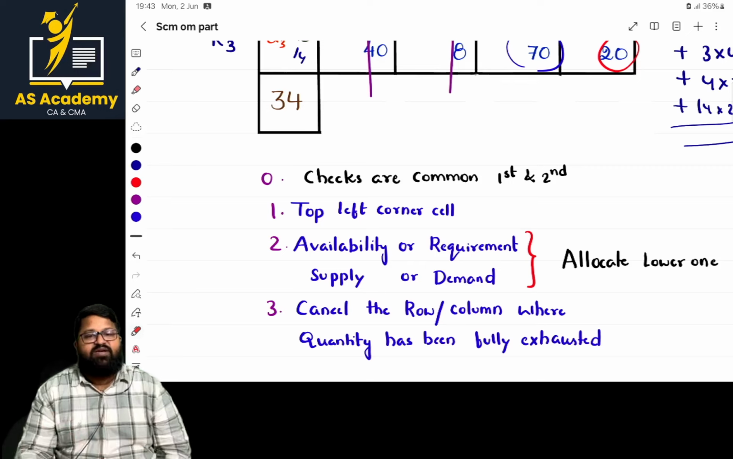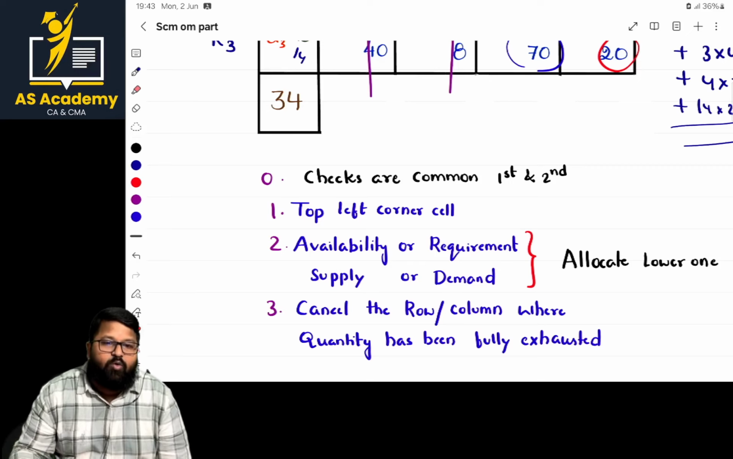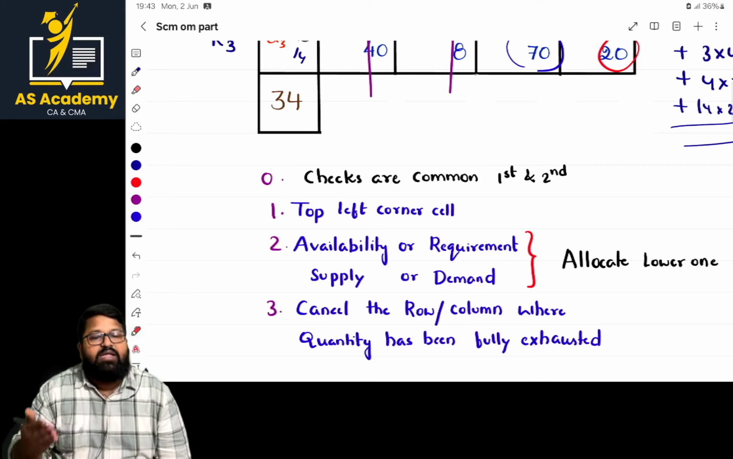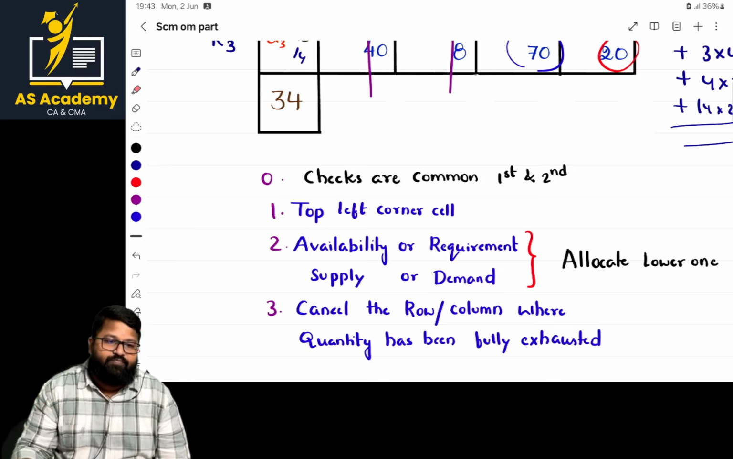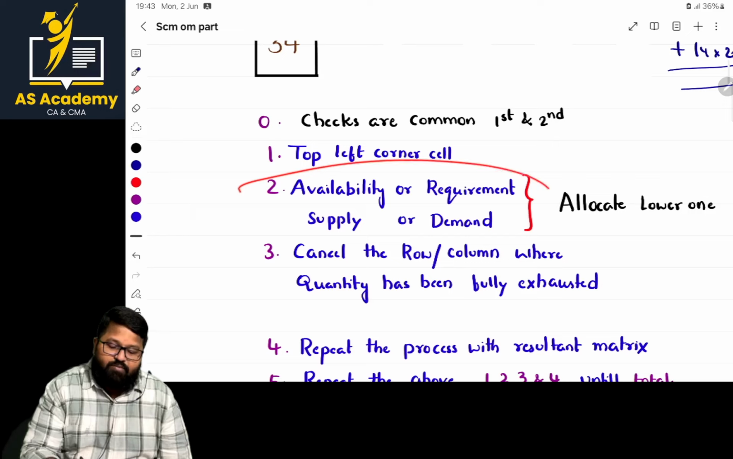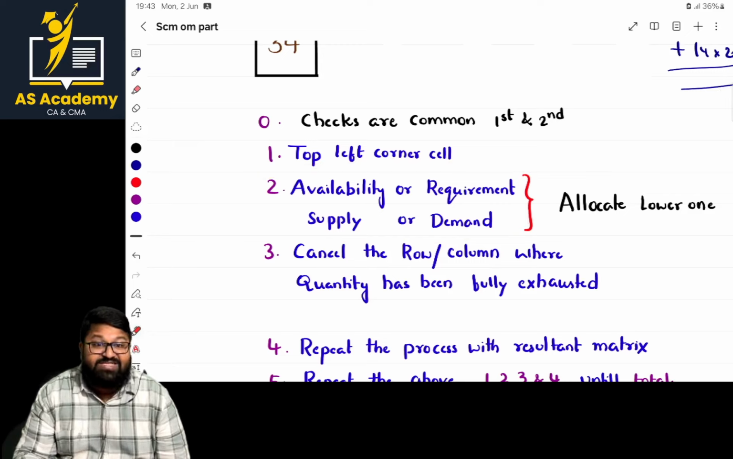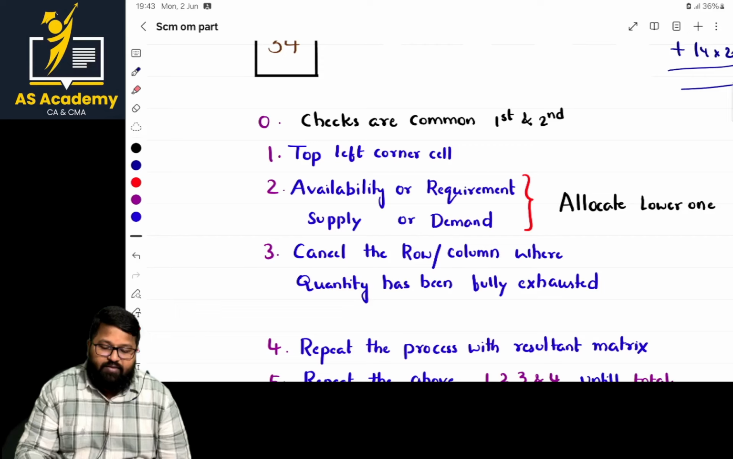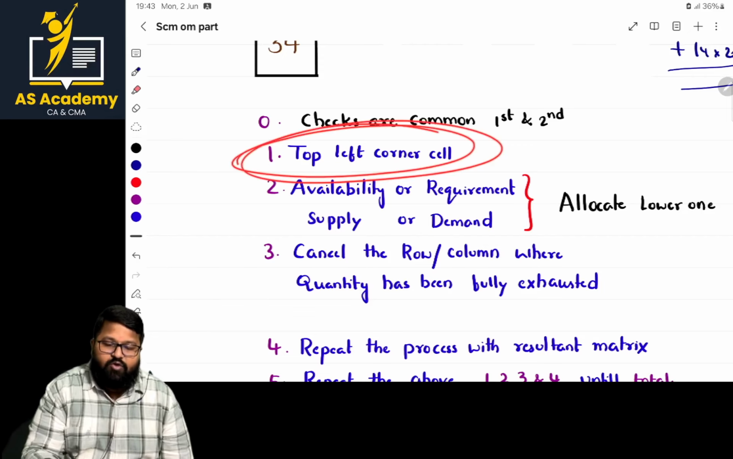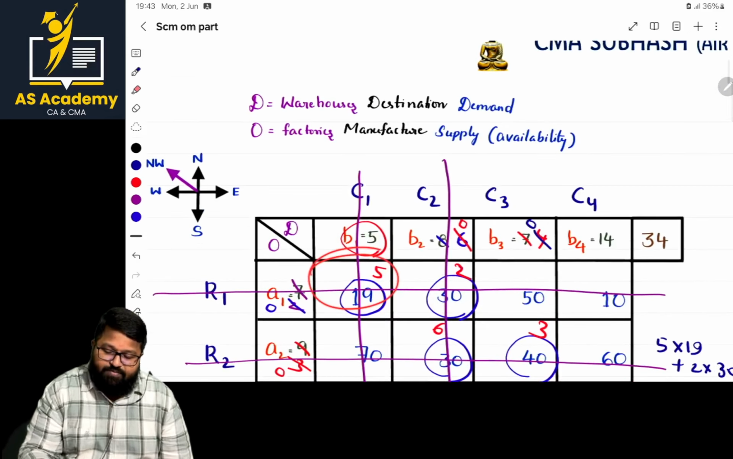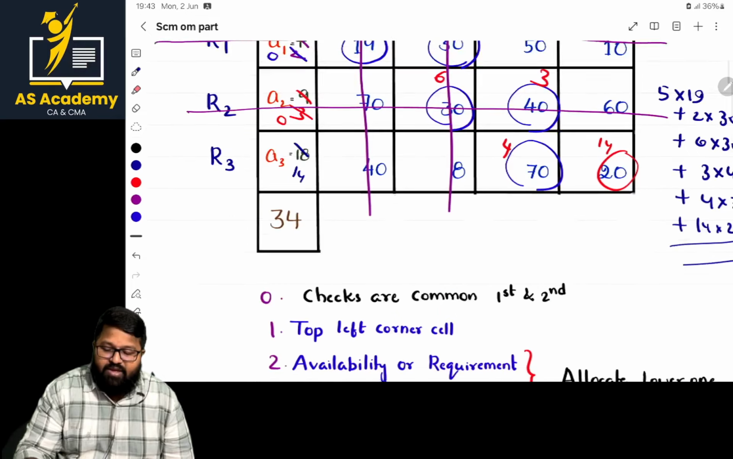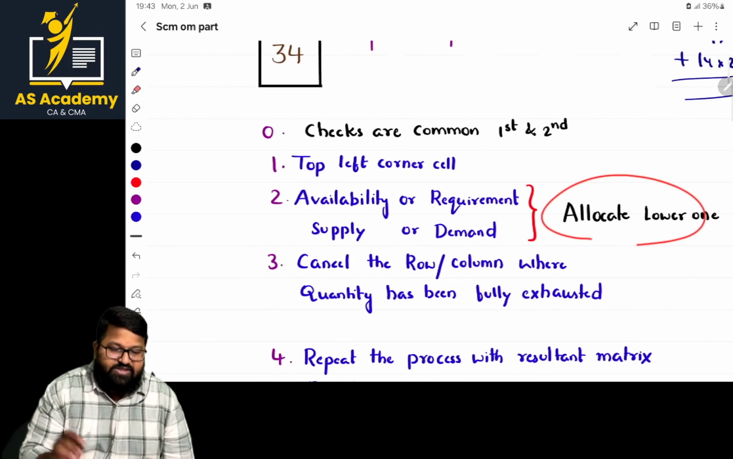What is the second check, ma? The second check is whether it's balanced or unbalanced. Sir, how to check whether it's balanced or unbalanced, ma? Demand equal to supply or not. And what about the next one, ma? Go with the availability or requirement, supply or demand, whichever is lower. From the top left corner cell, what is the top left corner, ma? This part. From there, we are making allocation, whichever is lower.